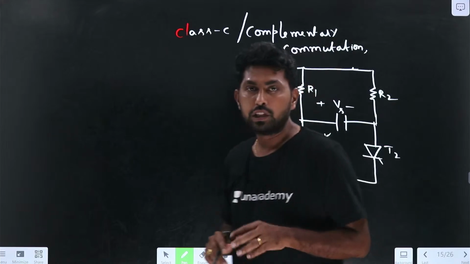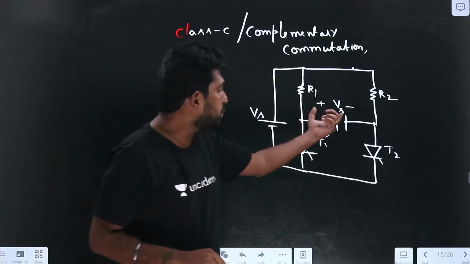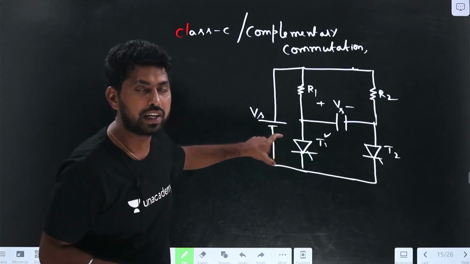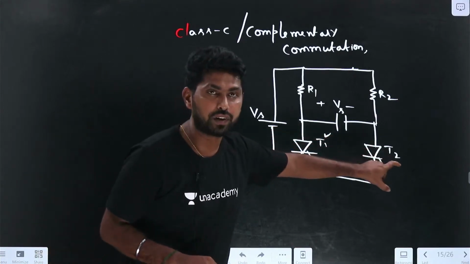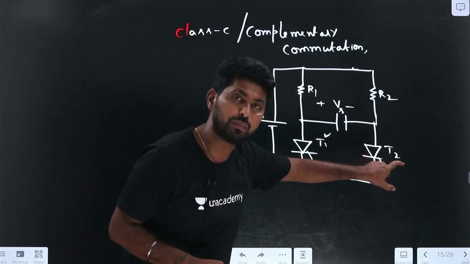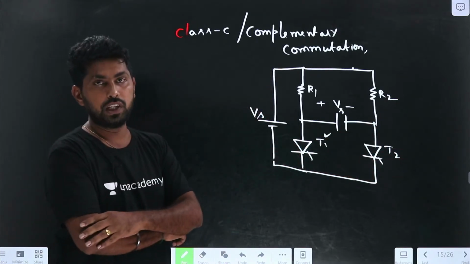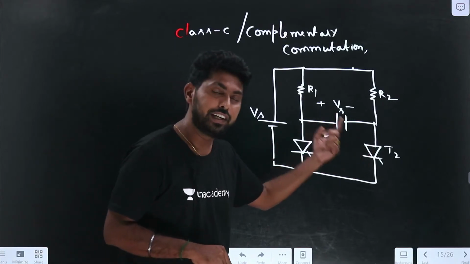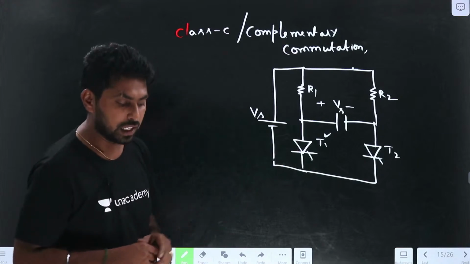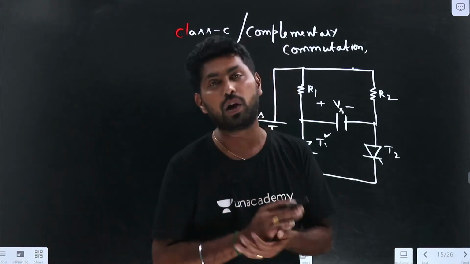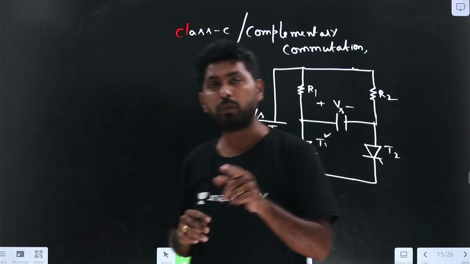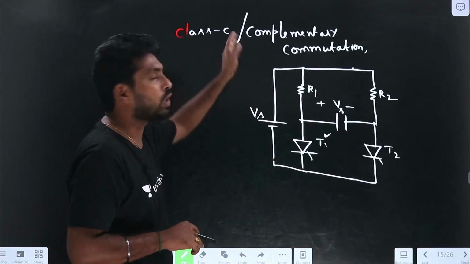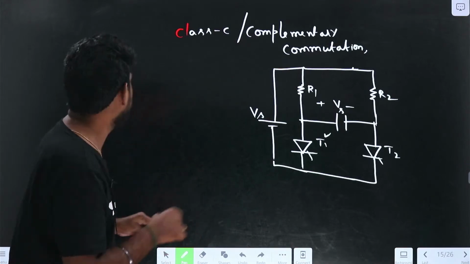When the thyristor T1 is in the on condition, what happens? T2 will be in the off condition. When T2 is in the on condition, T1 will be in the off condition. So these two switches are complementary switches. By this complementary nature, each one turns off the other SCR, so it is called complementary commutation. Let us see one by one.